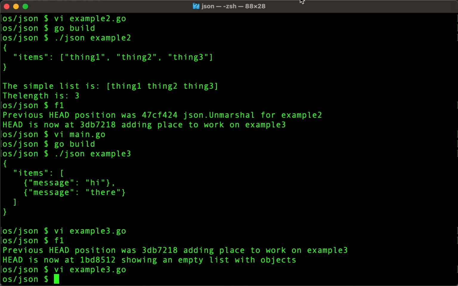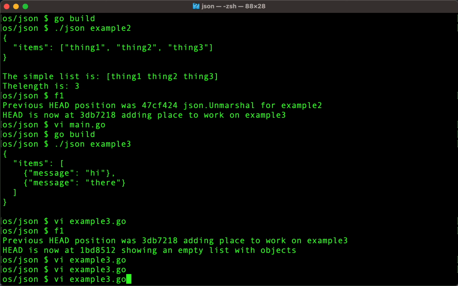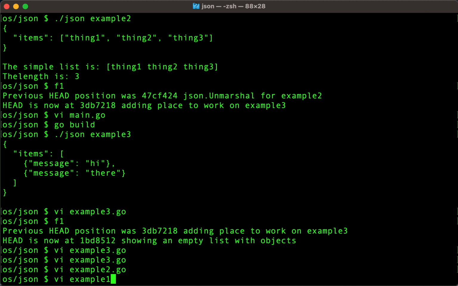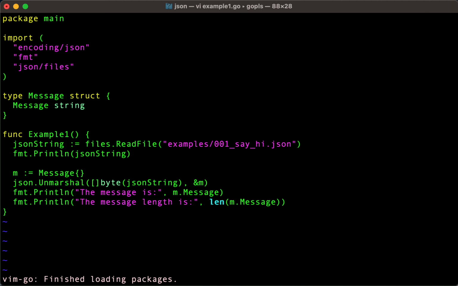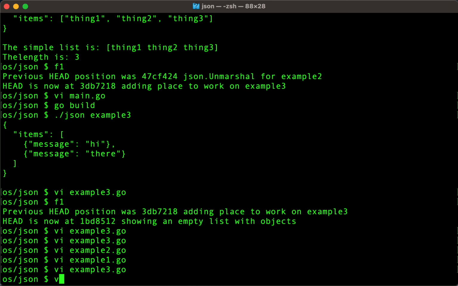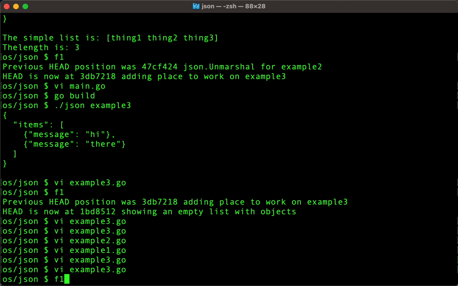Now, you might be confused on one little detail here. We have this message, but where's our struct message? The magic of Go: we are allowed to reuse what we had back in example 1, the message struct. It's still there. It's just in a different file, but it's exactly the definition we need to parse our little list of messages, right? So let's see where we're at with example 3. Do we have the magic line there? We don't. So let's move forward one.